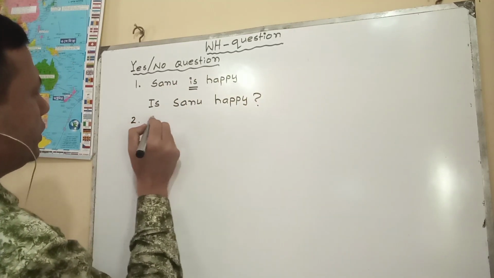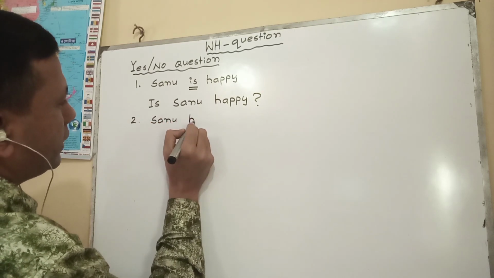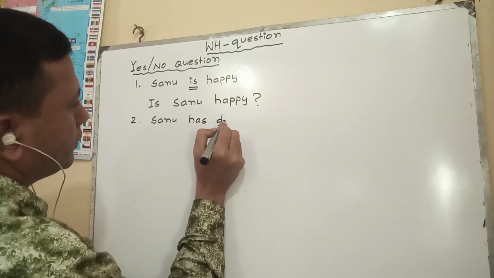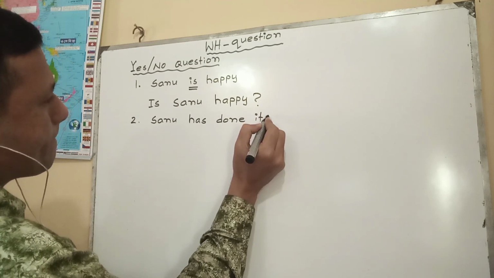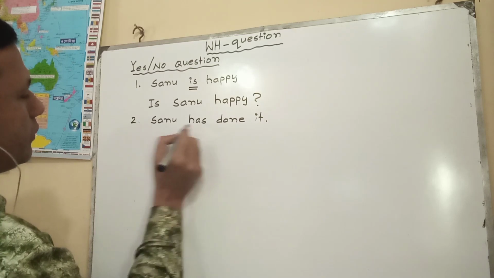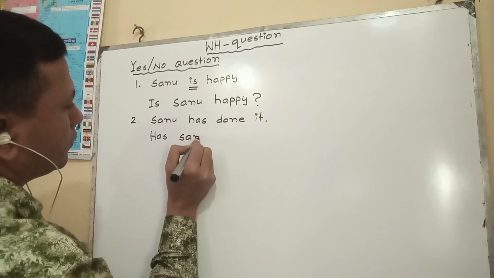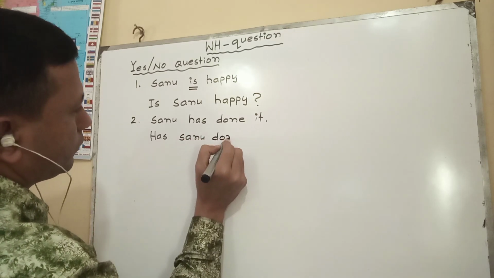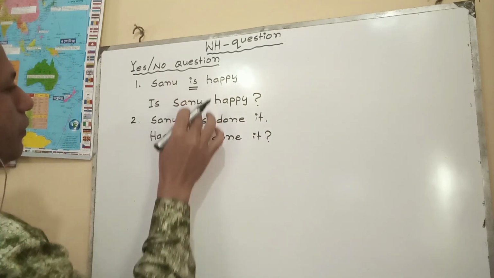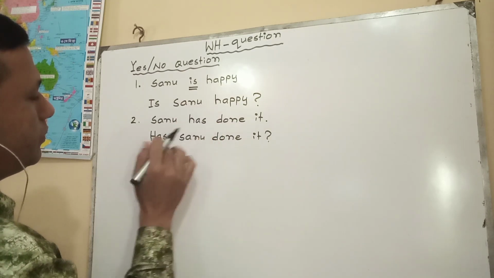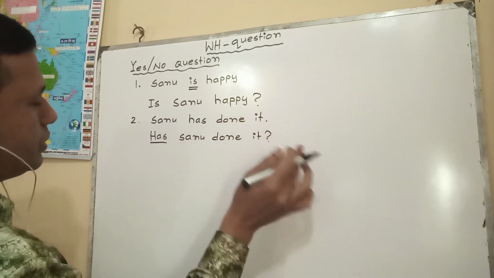If I show you another example, Shano has done it. The auxiliary verb here is has. Has Shano done it? In this way, if we get an auxiliary verb, that auxiliary verb will come first, then the subject and the extensions.